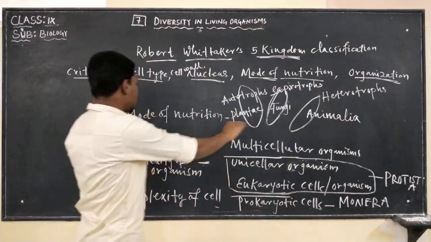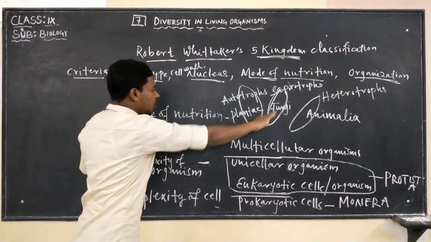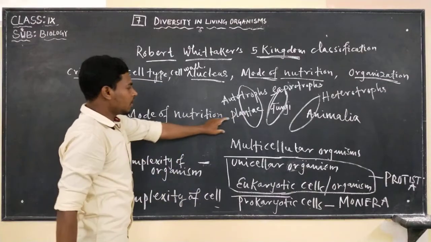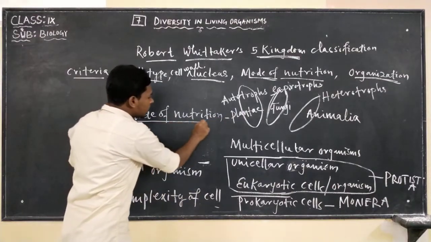This is how they were segregated into three different groups on the basis of mode of nutrition.